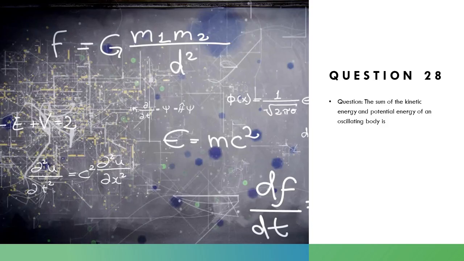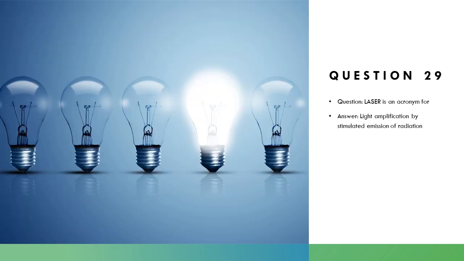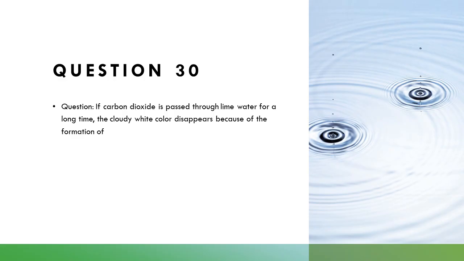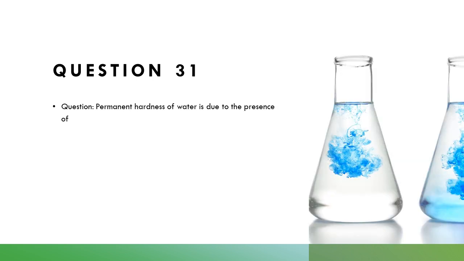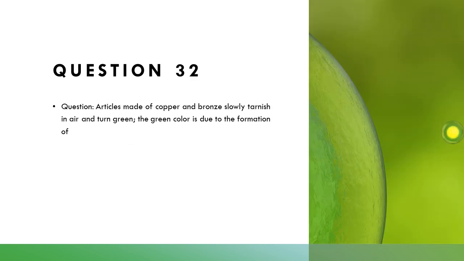The sum of kinetic energy and potential energy of an oscillating body is minimum in the beginning. Laser is an acronym for light amplification by stimulated emission of radiation. If carbon dioxide is passed through lime water for a long time, the cloudy white color disappears because of the formation of calcium hydroxide. Permanent hardness of water is due to the presence of calcium sulfate. Articles made of copper and bronze slowly tarnish in air and turn green.